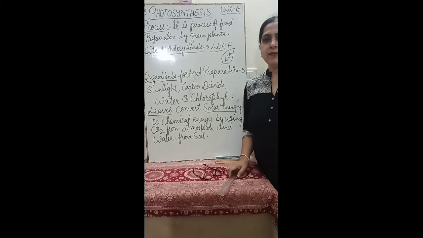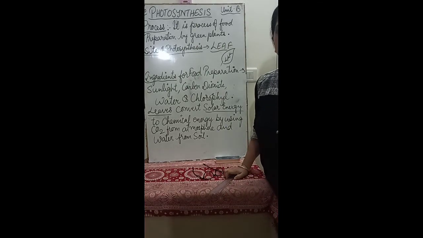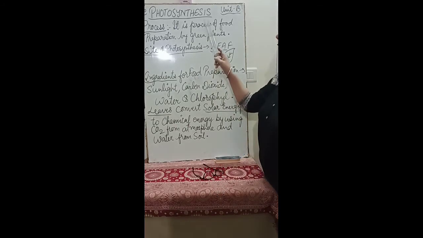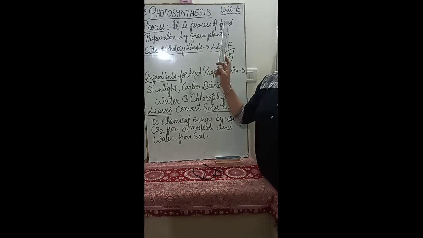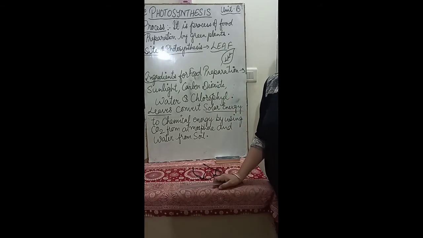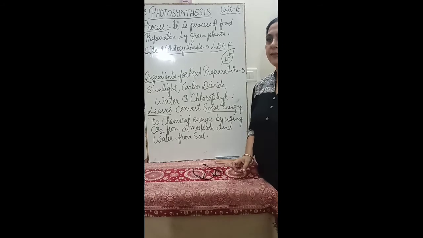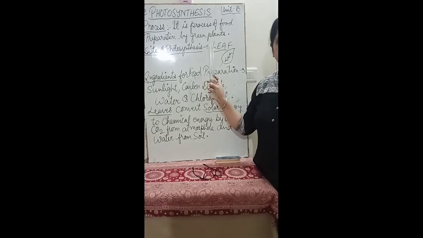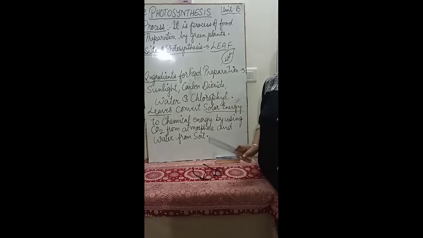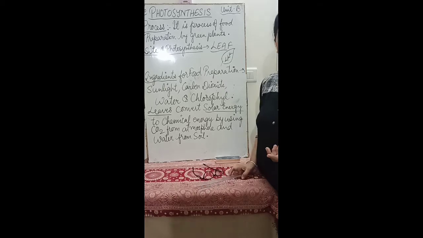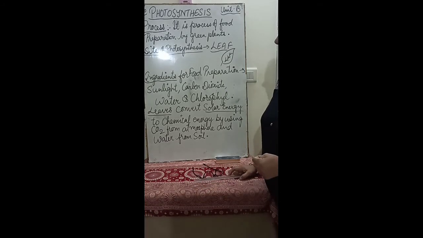So we are completed with unit A, and now we shall proceed with unit B. The chapter topic is photosynthesis. We should first understand the concept of photosynthesis. What is photosynthesis? It is the preparation of food by green plants. This you all must have learnt in your previous class also. So what's the process of photosynthesis? It is the preparation of food by the green plants.